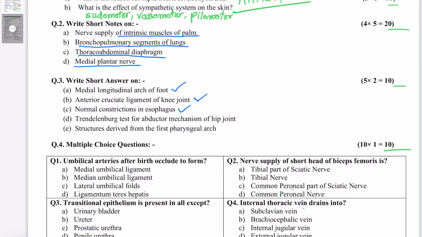Trendelenburg test for abductor mechanism of hip joint, super important question. I have made a video on this. I have uploaded the link. You can watch it from there.